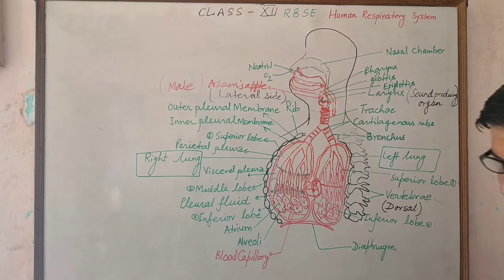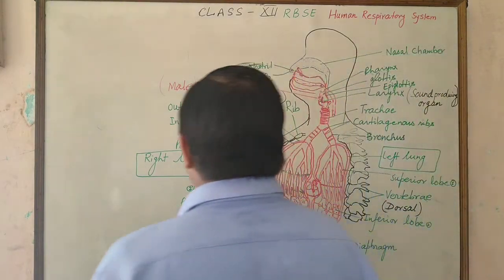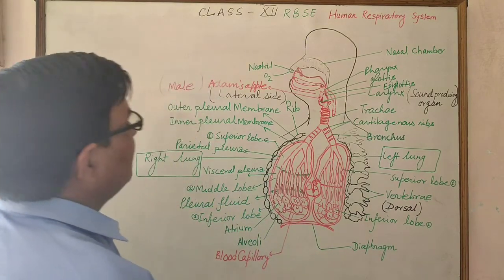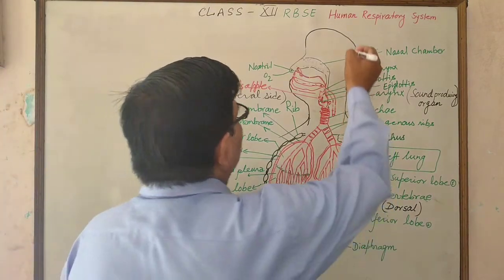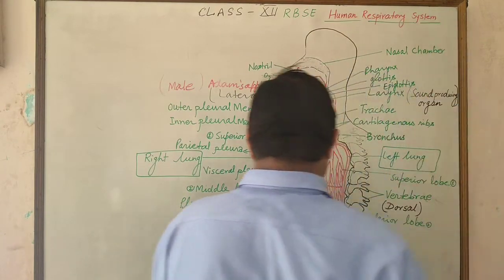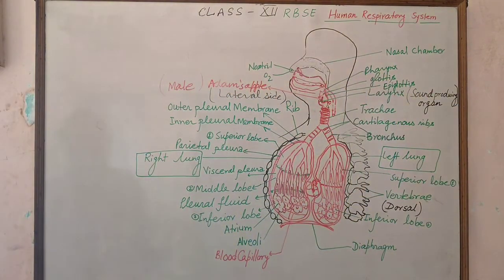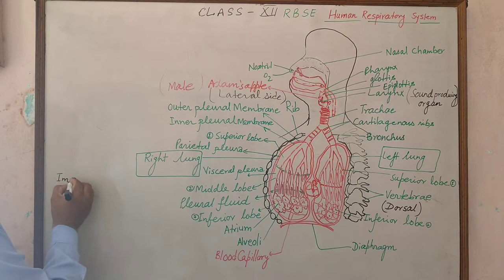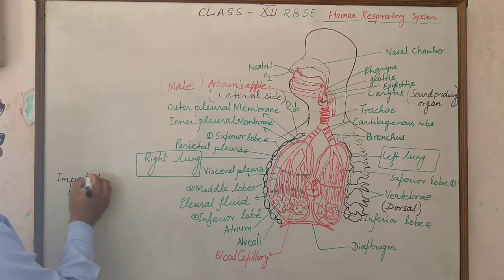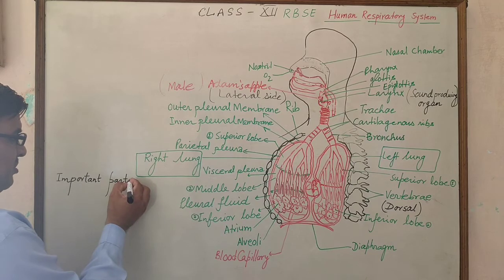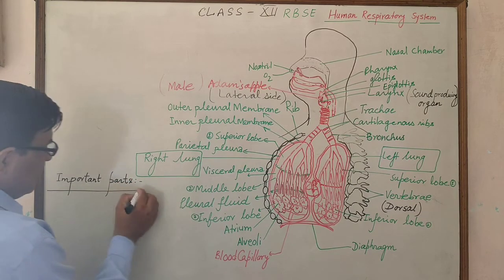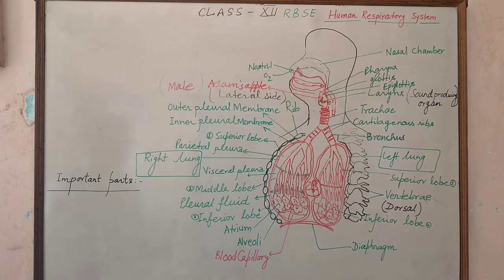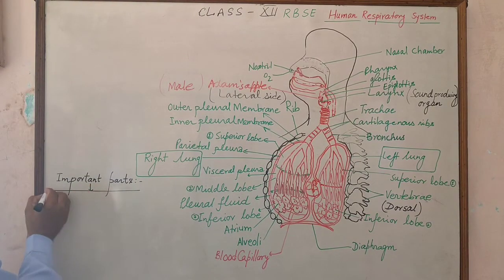So this is a small sketch of the human respiratory system. The important parts of the human respiratory system are divided into two parts, upper and lower.